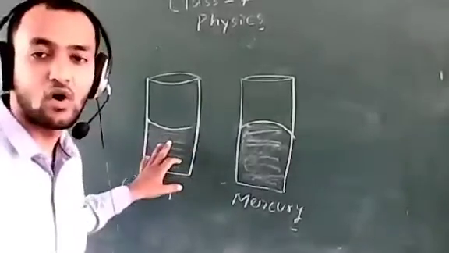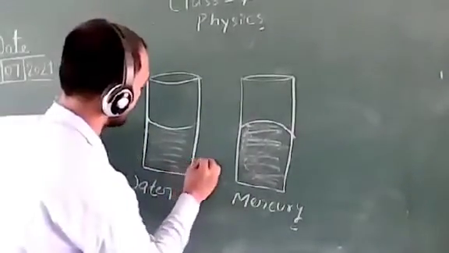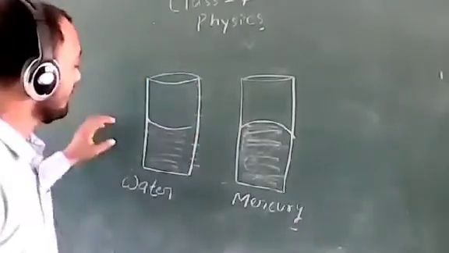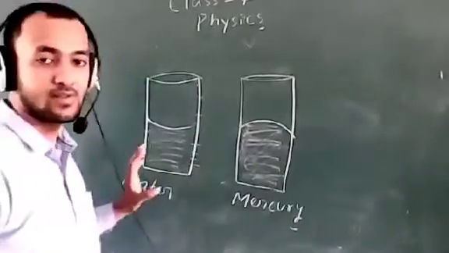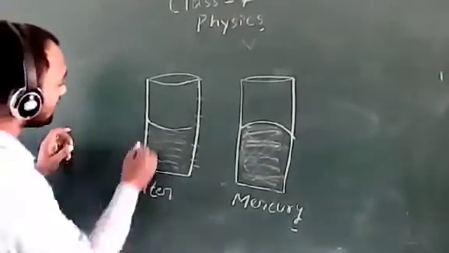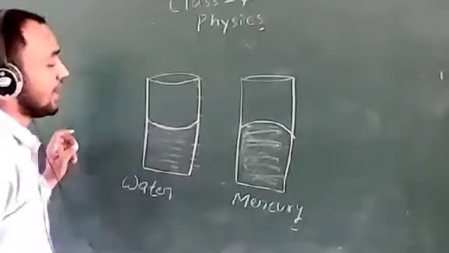This is a measuring cylinder, or we can say it is a graduate cylinder. It has marks like this: 10 ml, 20 ml, 30 ml, 40 ml, 100 ml. If this measuring cylinder is filled with water, it forms a shape like this.